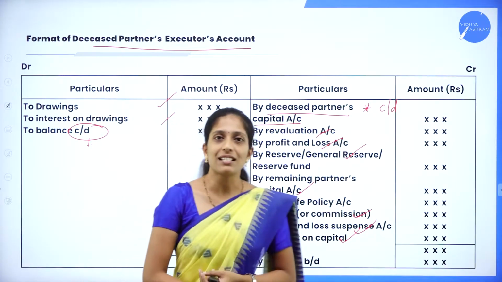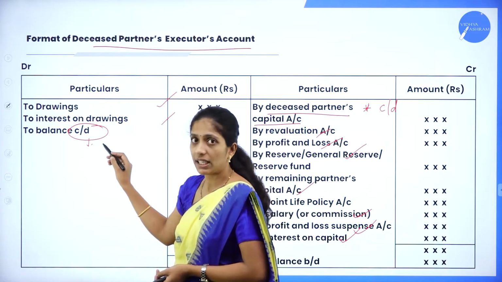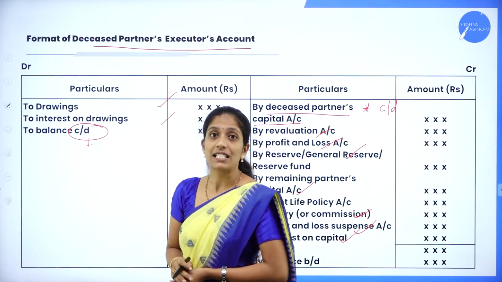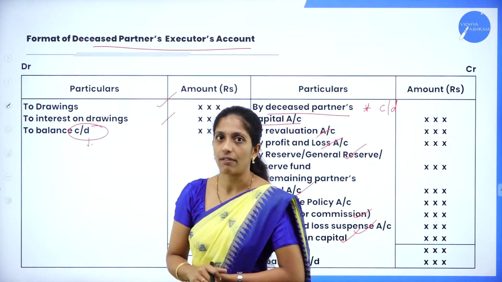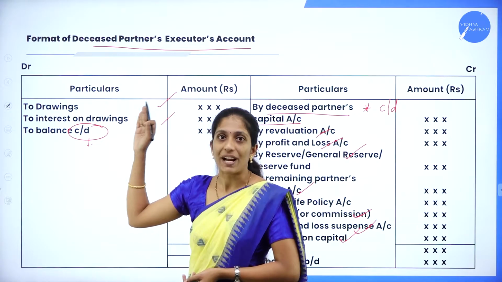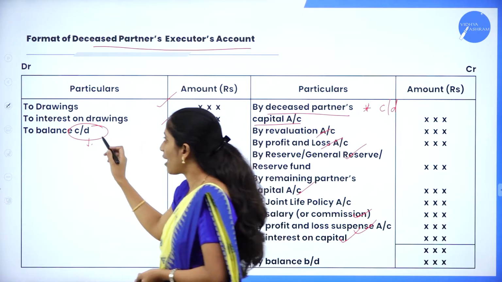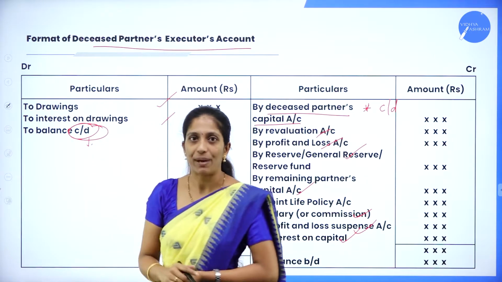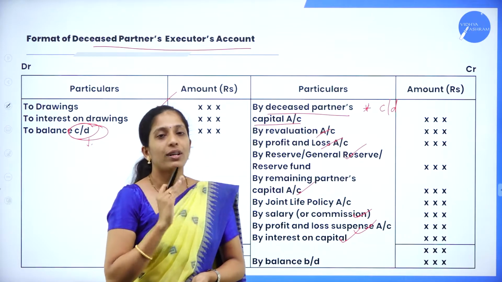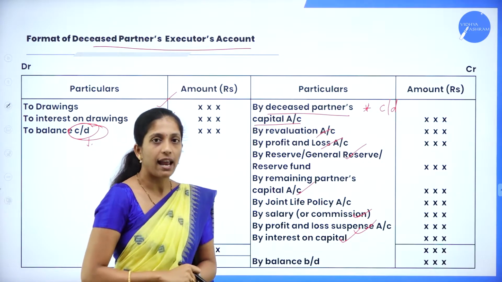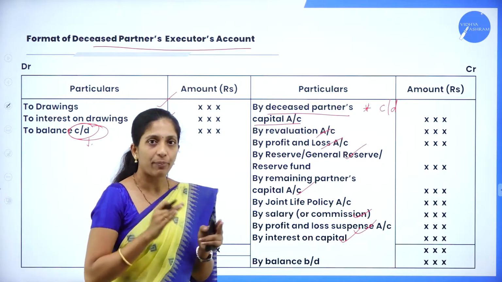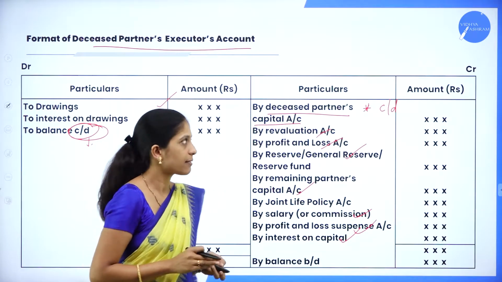And the balancing figure will be carried down here, but in the deceased partner's capital account, it will be transferred to the deceased partner's executor's account. Now we are preparing the deceased partner's executor's account, so we have to carry down this balance. So this is the only difference between the deceased partner's capital account and the deceased partner's executor's account. If you compare both, you will come to know the difference.